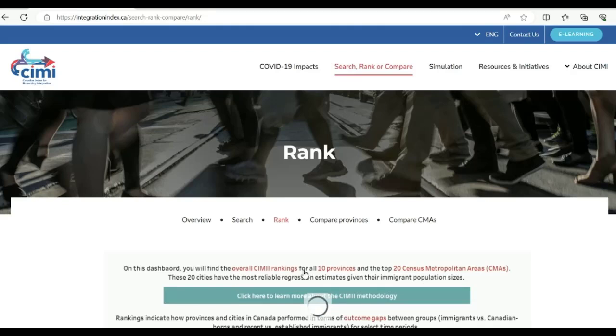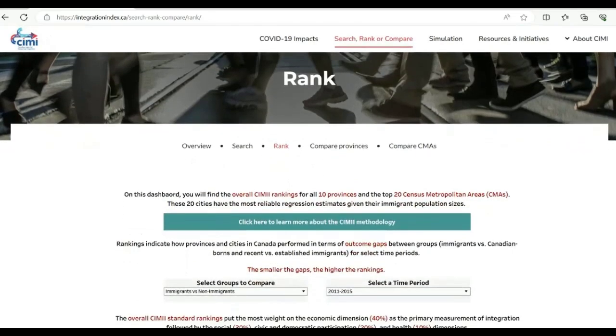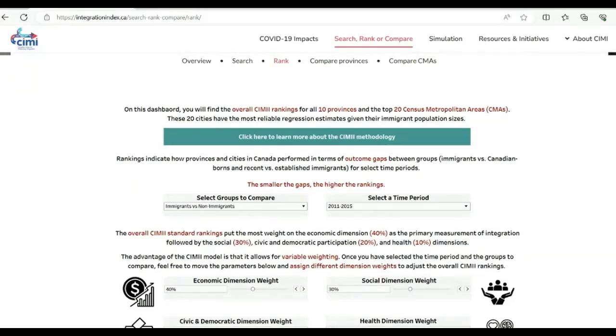On this page, you'll be able to see how the provinces and the top 20 census metropolitan areas, referred to as CMAs, perform in comparison with each other. The reason there are currently only 20 CMAs is that all 35 CMAs do not have sufficient data available in all 4 dimensions to have an overall ranking.